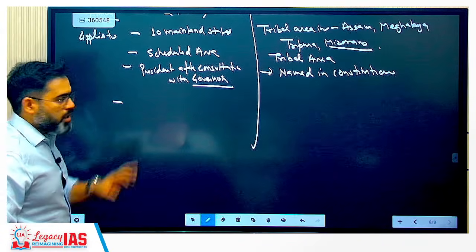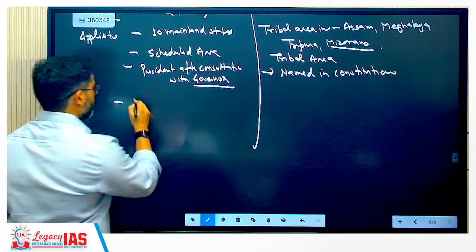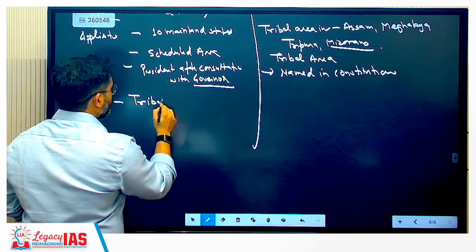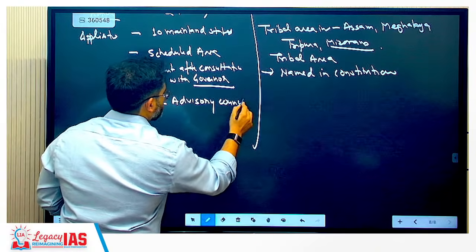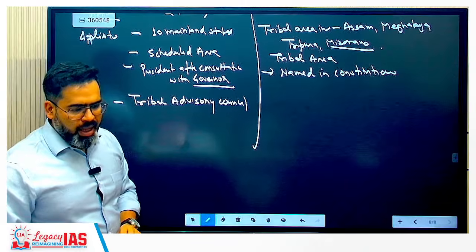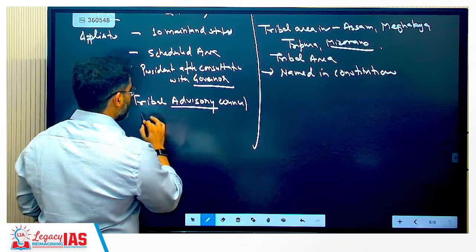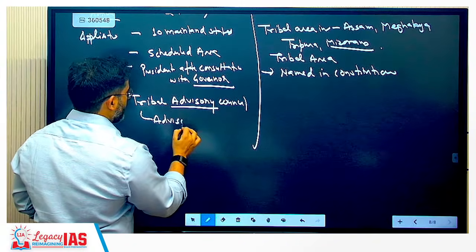Next is the key body, tribal advisory council. This is the key body, and this is advisory in nature. As the name says, this is advisory only.